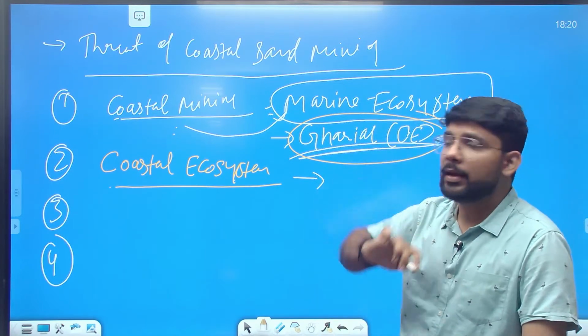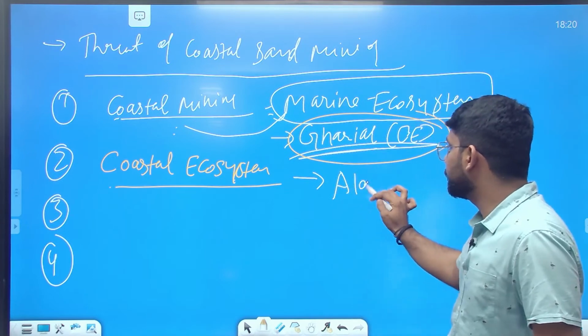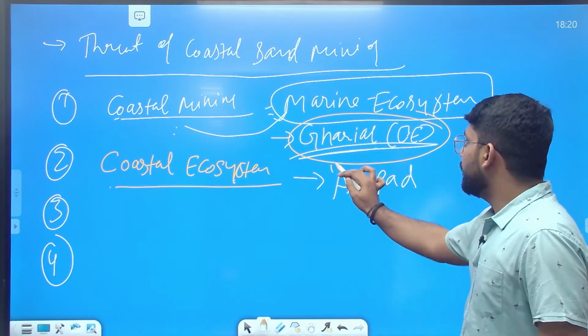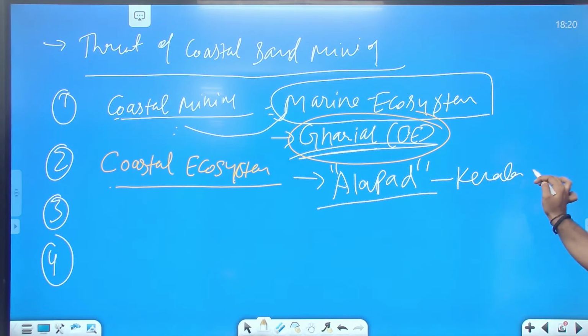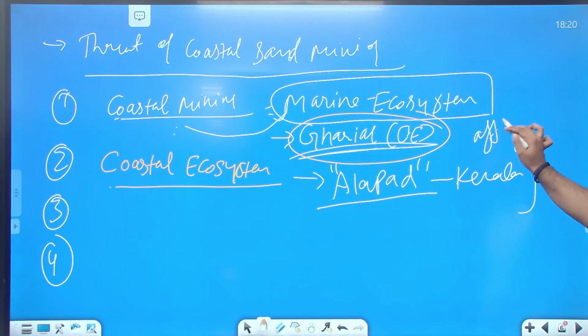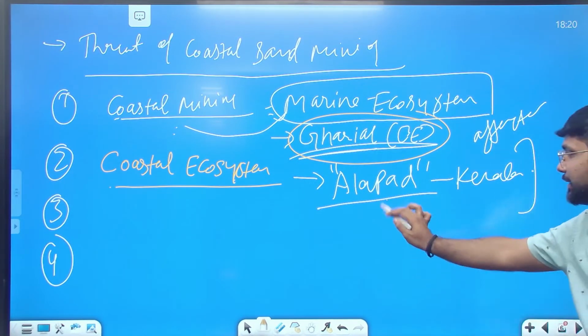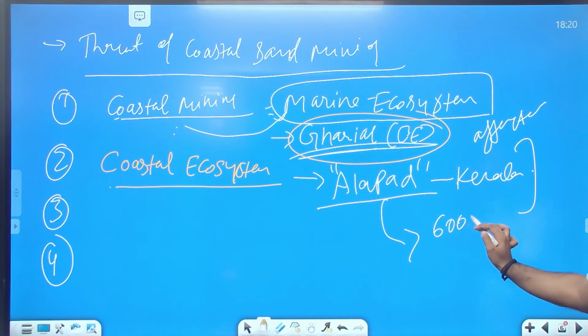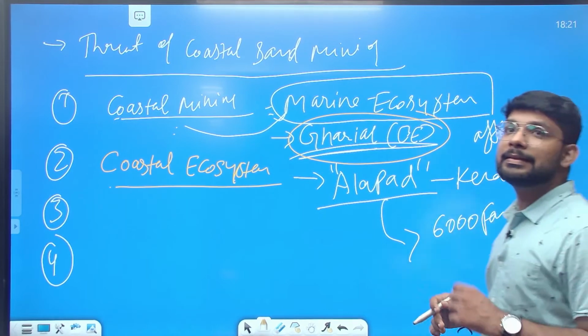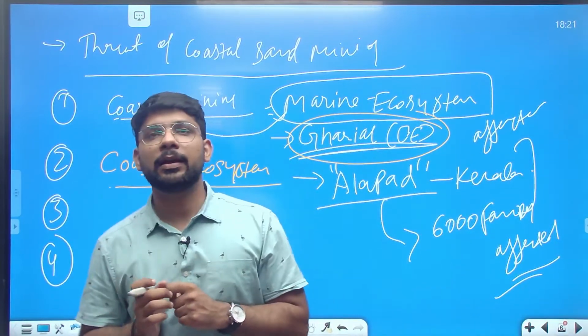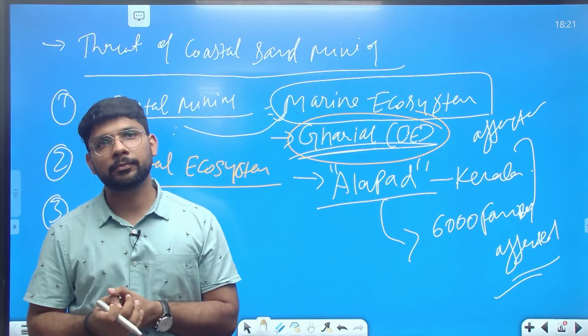A specific example is the Alappad region in Kerala, which was specifically affected by coastal mining, with more than 6,000 families affected.